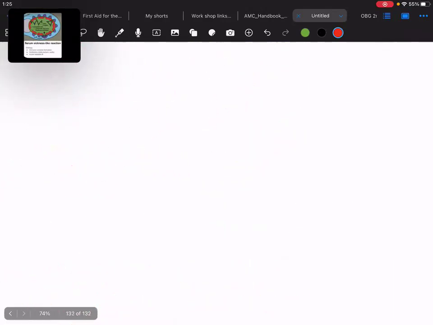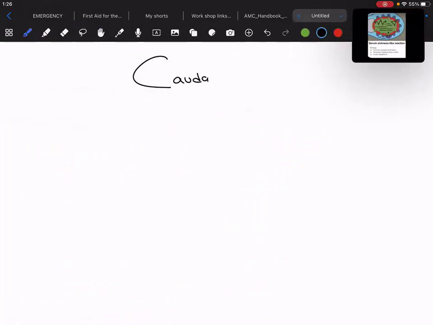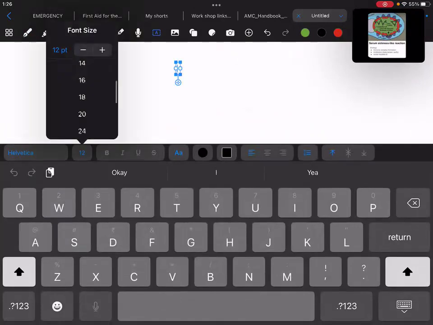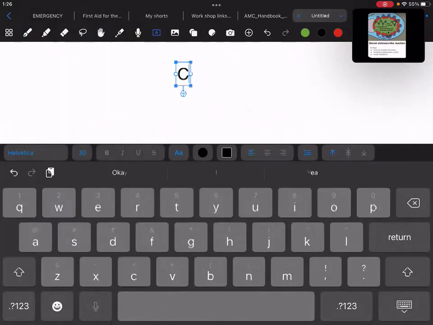Now let's talk about none other than what we call cauda equina syndrome. Rather, just let's erase this, because I know it should be something cauda equina syndrome.